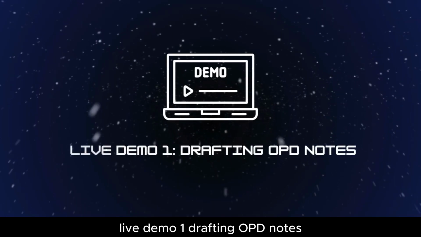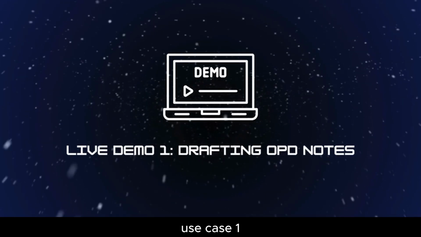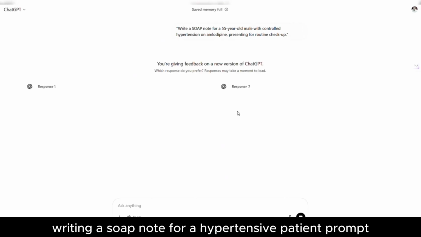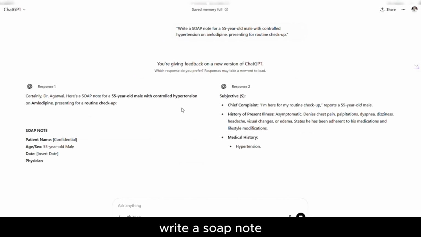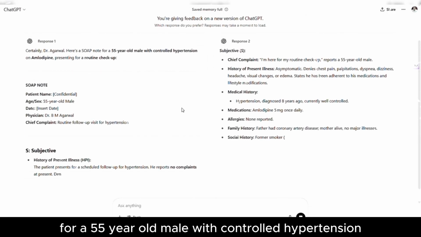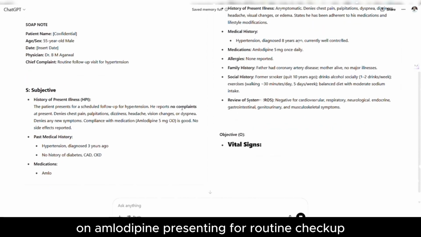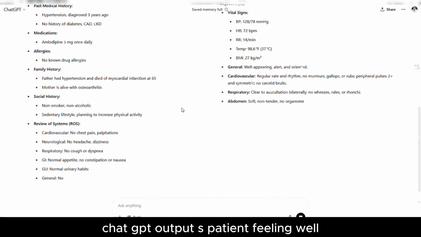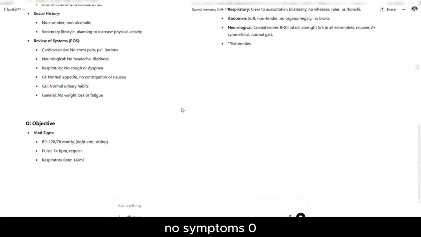Live Demo 1: Drafting OPD notes. Use Case 1: writing a SOAP note for a hypertensive patient. Prompt: Write a SOAP note for a 55-year-old male with controlled hypertension on amlodipine, presenting for routine checkup. ChatGPT output: S, patient feeling well, no symptoms.